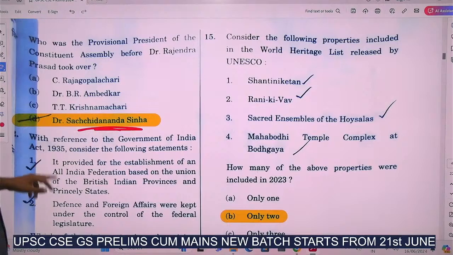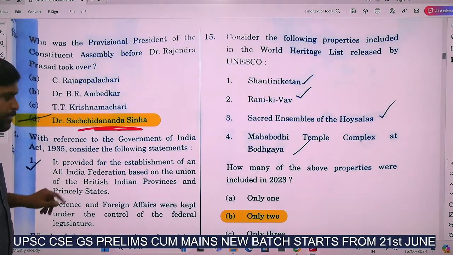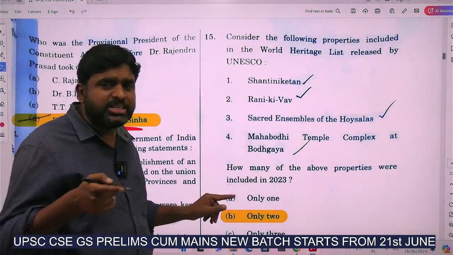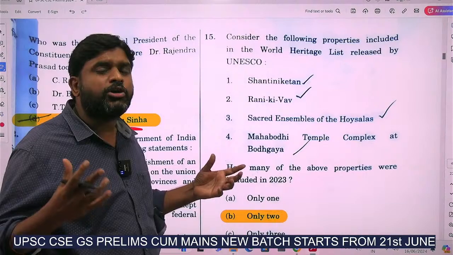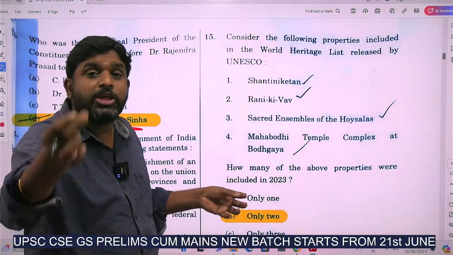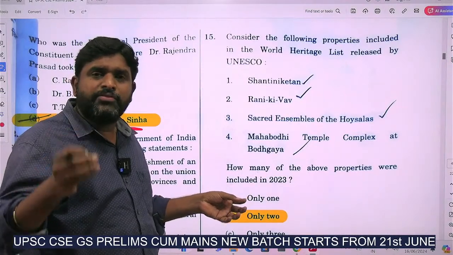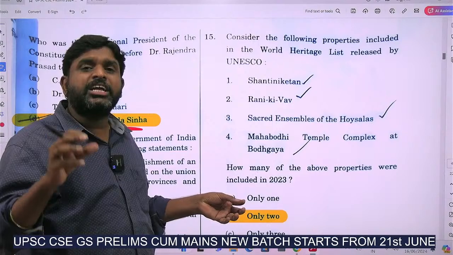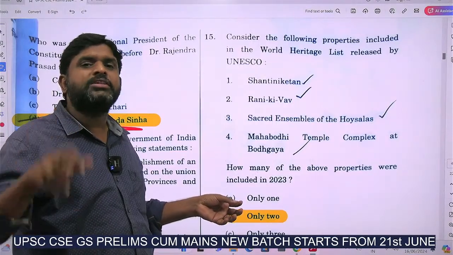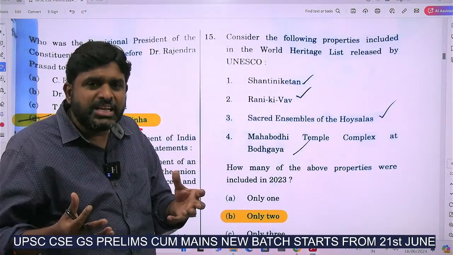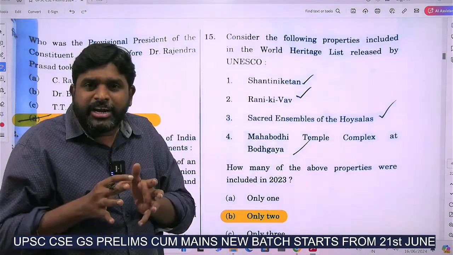With reference to the Government of India Act 1935, consider the following statements. It provided for the establishment of All India Federation. That is the reason the Government of India Act of 1935 is very famous and very important. For the first time, the federation came at the union level, formed with British India provinces and princely states.